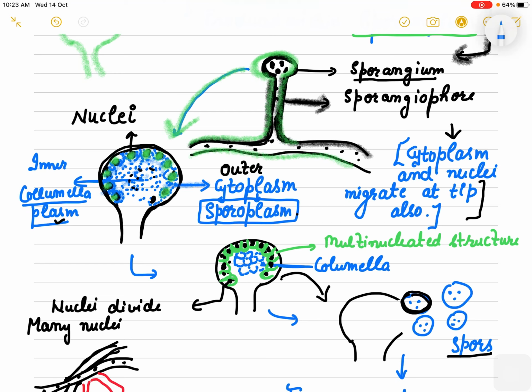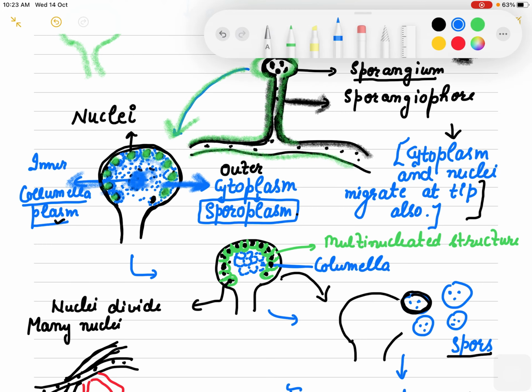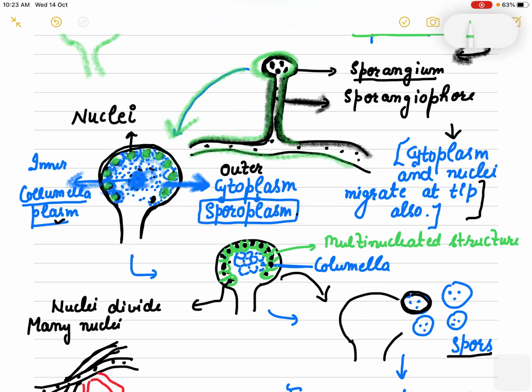The outer cytoplasm is known as sporoplasm, and the inner cytoplasm is known as columellaplasm, right? So it has two types of plasm: the outer side is sporoplasm, and the inner side is columellaplasm.